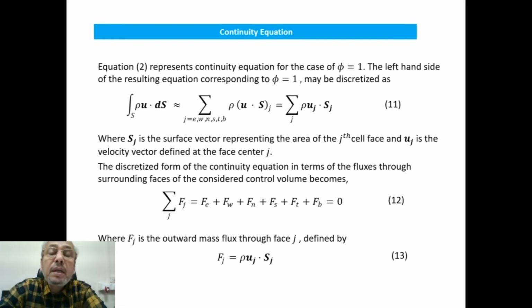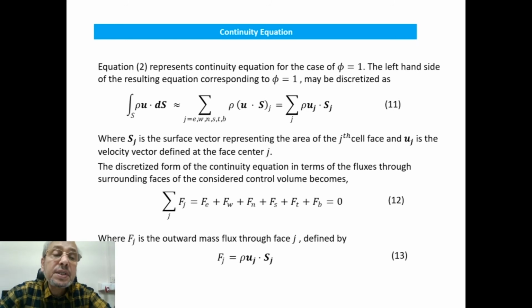Now again, let us refer to the general equation 2 and try to get the expression for the continuity equation. In order to get the expression for the continuity equation, we have to substitute phi equal to 1, and we have also seen that the source S phi will be 0, and the coefficient of diffusivity, that means gamma phi, will also be 0.